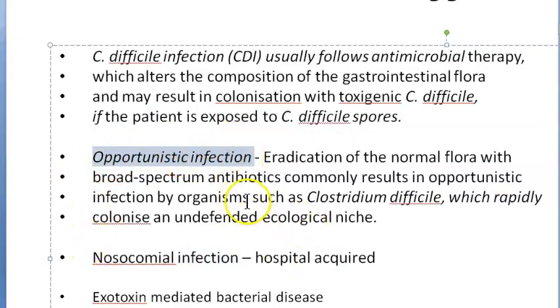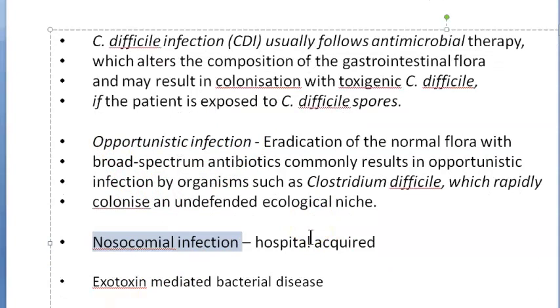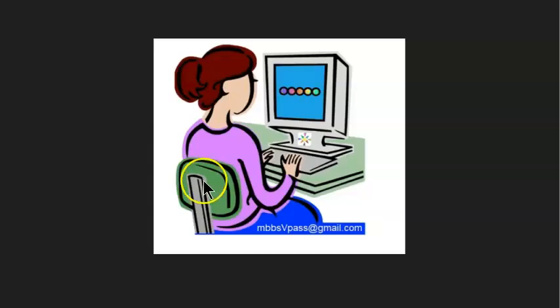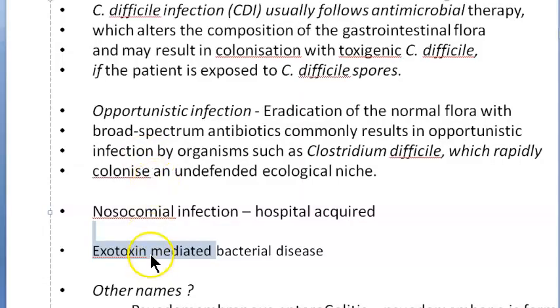It is an opportunistic infection. That means it is getting an opportunity to grow because the normal gut flora has been suppressed, right? So it's an opportunistic infection, a nosocomial infection, that means hospital acquired. Then it is an exotoxin mediated bacterial disease. Why? Just because the bacteria is multiplying in you, are you getting the diarrhea? No. You're getting the diarrhea because the multiplying bacteria is releasing the toxins, the exotoxins, because it's multiplying so much.